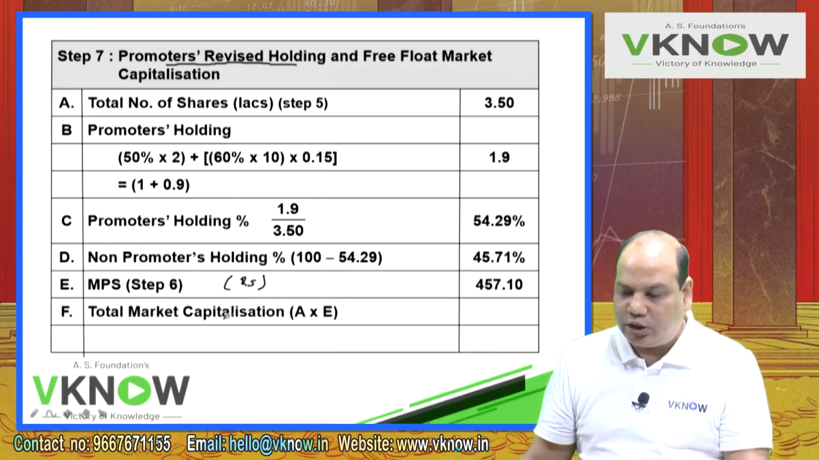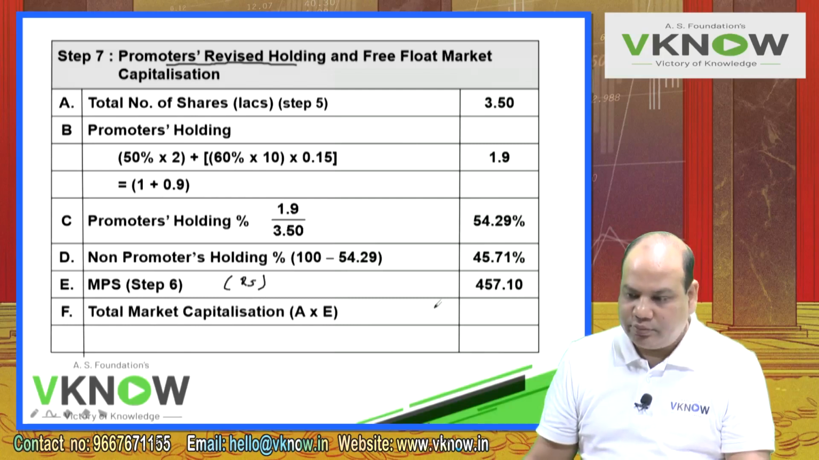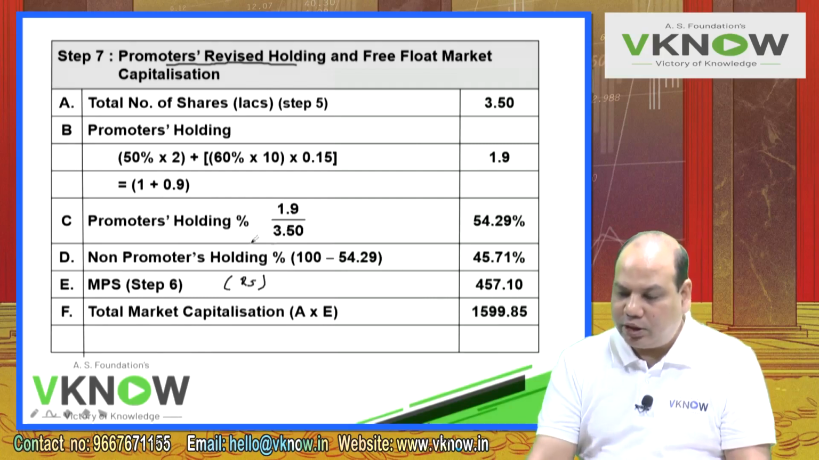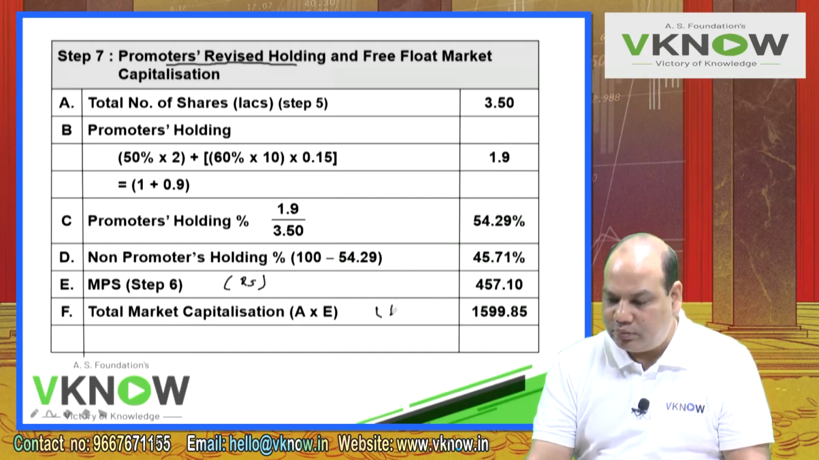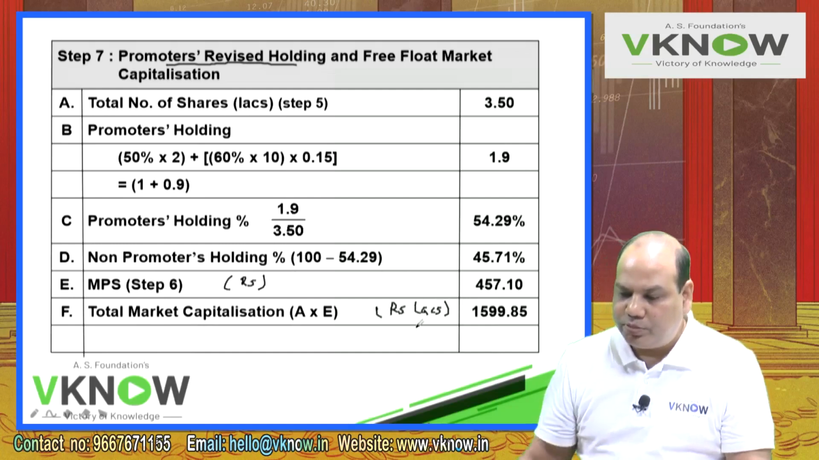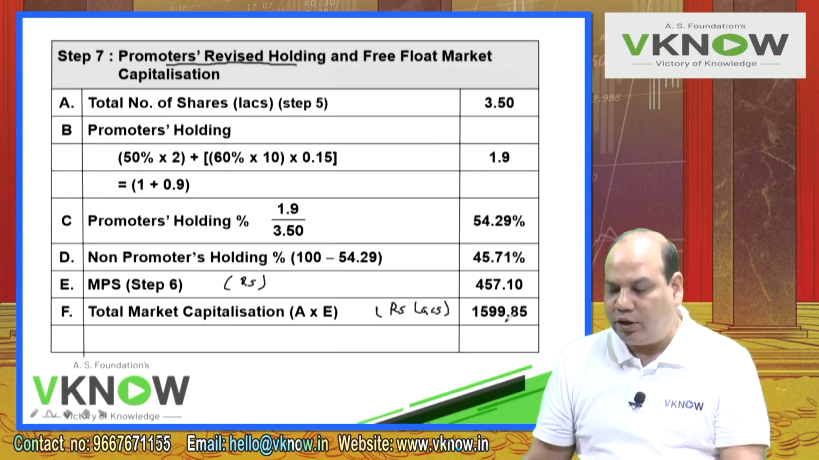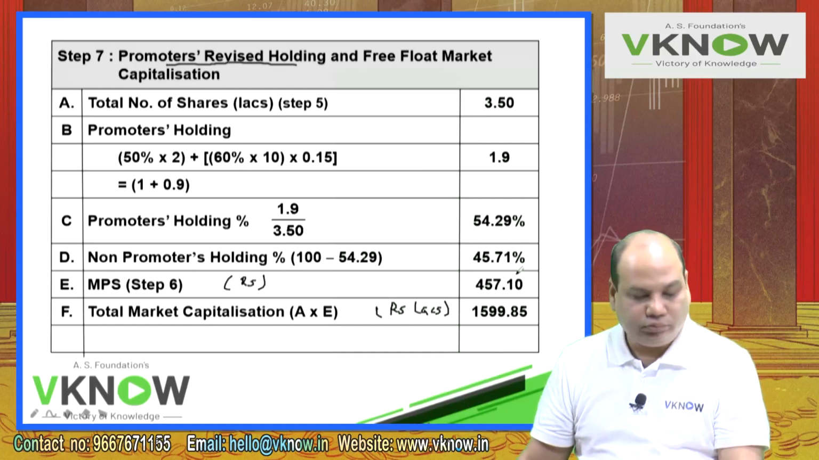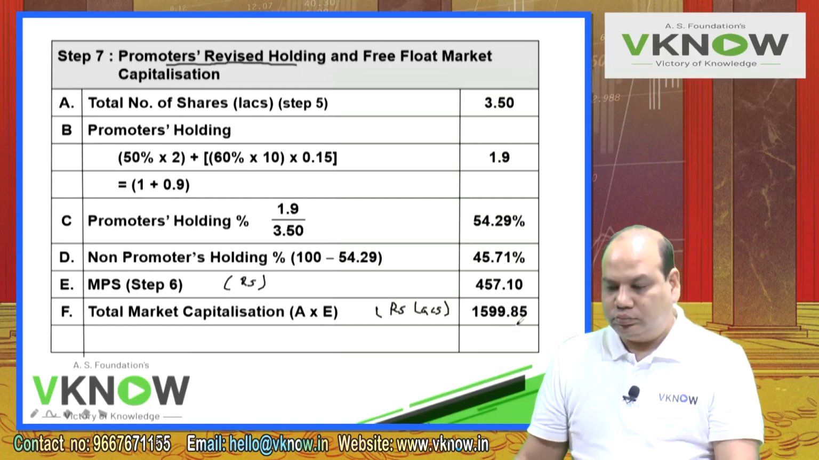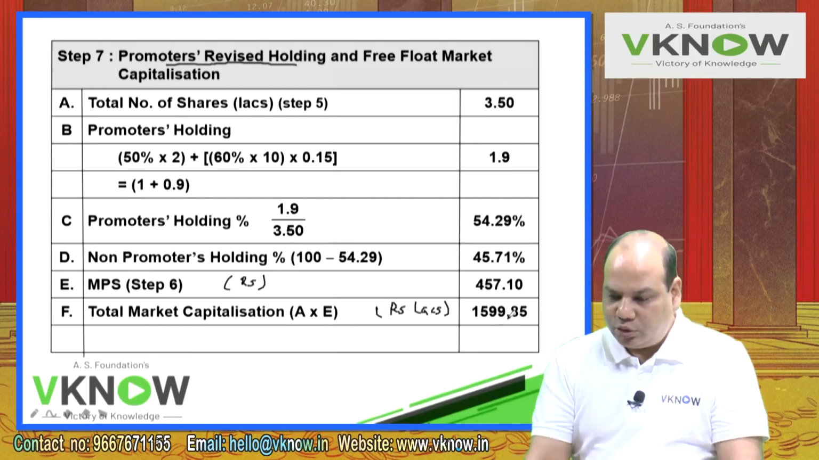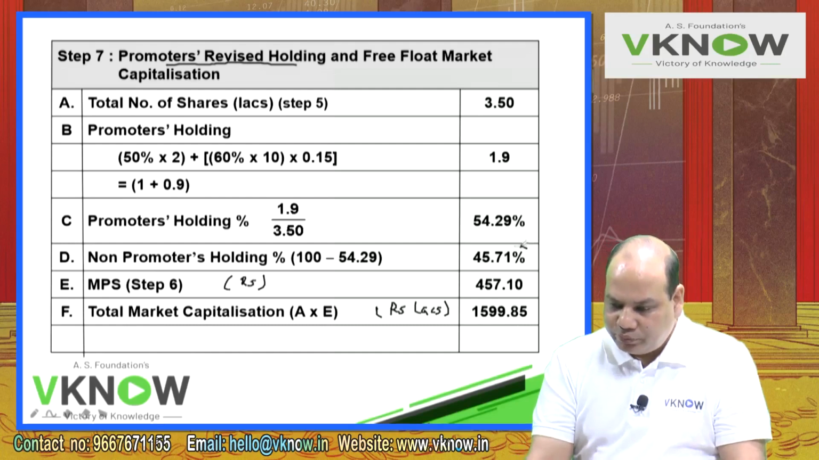Point number F, total market capitalization. Total market capitalization will be A into E, rupees in lakhs, 1599.85. Total market capitalization. Now you can answer this question.